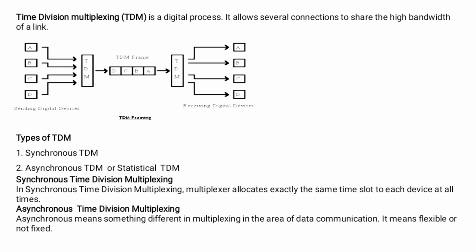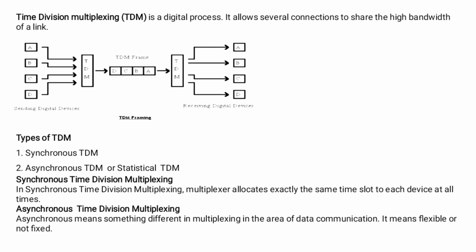Next, time division multiplexing. Time division multiplexing is a digital process. It allows several connections to share the high bandwidth of a link. Instead of sharing a portion of the bandwidth as in FDM, here in TDM, time is shared. Each connection occupies a portion of time in the link. For example, the telephone system. See, the figure shows time division multiplexing.